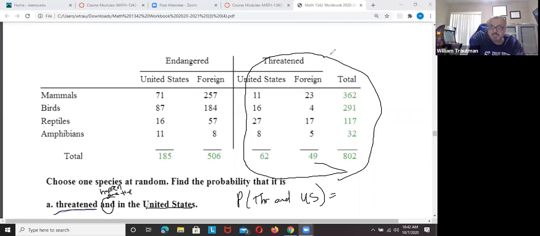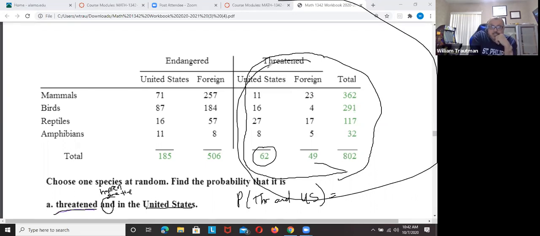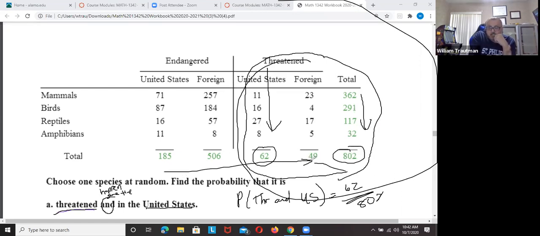And the answer is 62. Thank you, Chima. Do you see right here where this side is threatened? This is the United States side, and there's 62. So it's 62 over the total, which is 802. If you add these up, you get 802. If you add these going across, you get 802. So threatened in the United States is 62 over 802. You put that in your calculator and reduce it. 62 divided by 802 is 0.077306, but if you hit math number 1, it changes it to a fraction, 31 over 401.